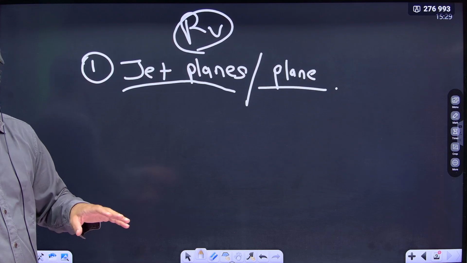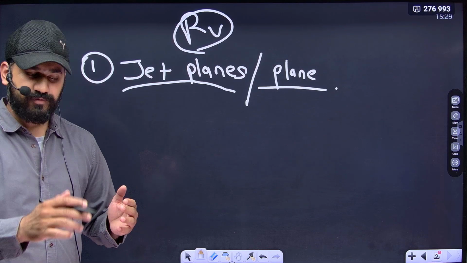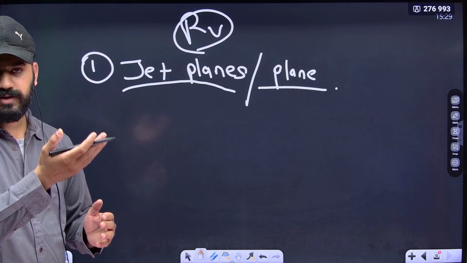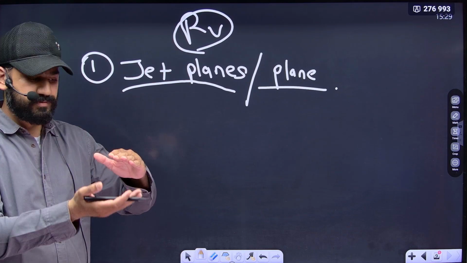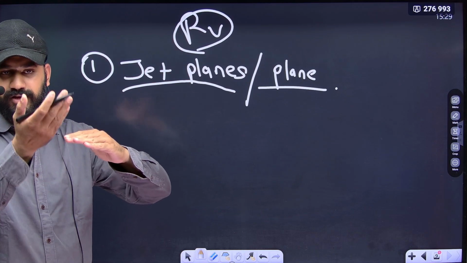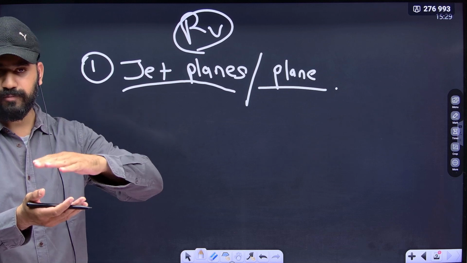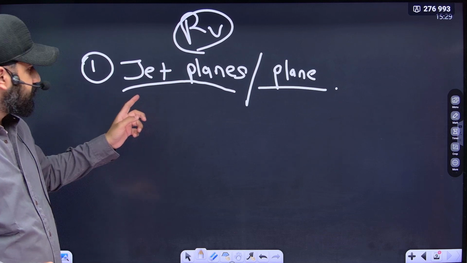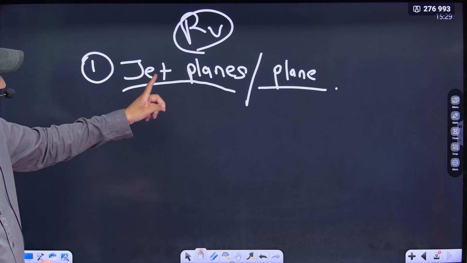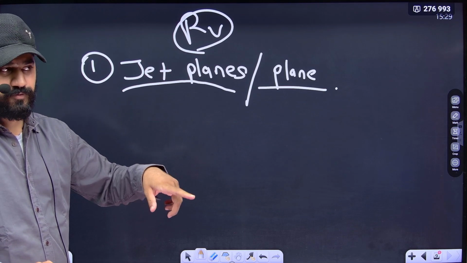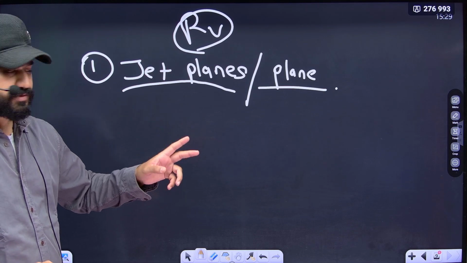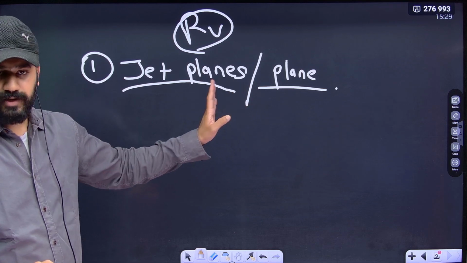There is more turbulence in the troposphere. Why? We have seen that there are convective currents there. Therefore, when the plane is moving in this way and convective currents are moving in this way, there is more turbulence in the troposphere. The vertical movement of wind is absent in the stratosphere. Therefore, jet planes operate in this layer.